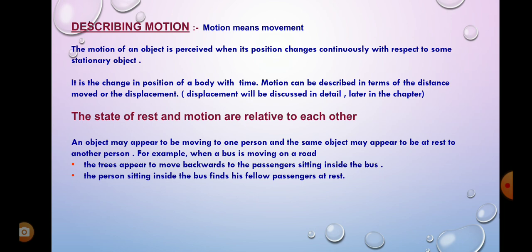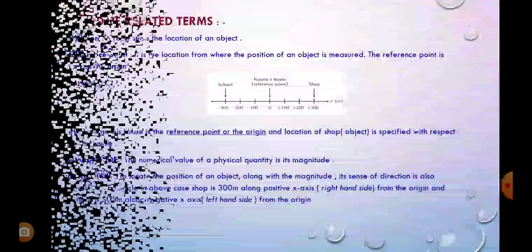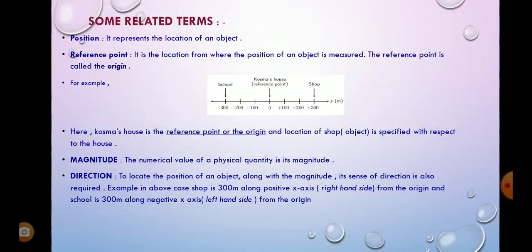Okay. Next, let us study the terms related to motion. The first is position. To consider rest and motion, we have to learn about the position of an object. So what is position? It represents the location of an object.